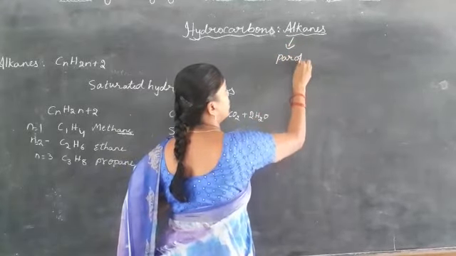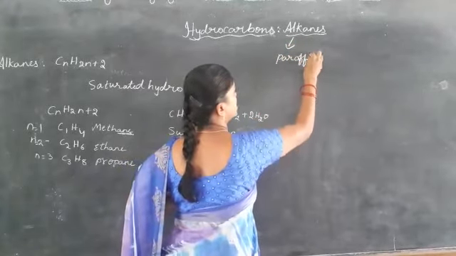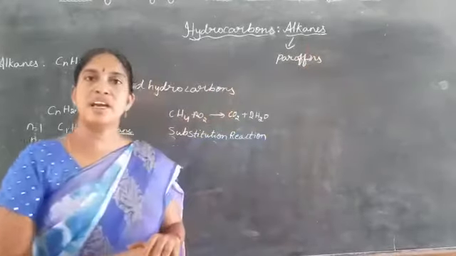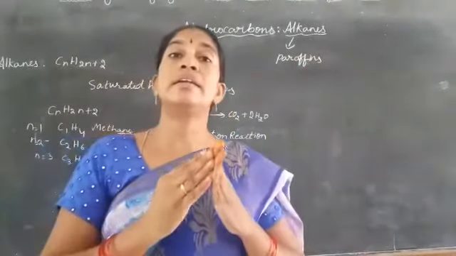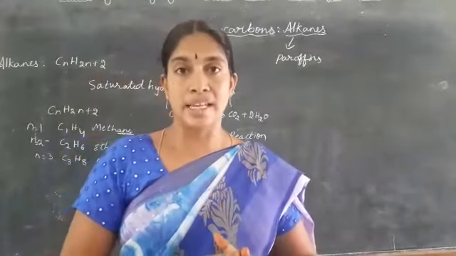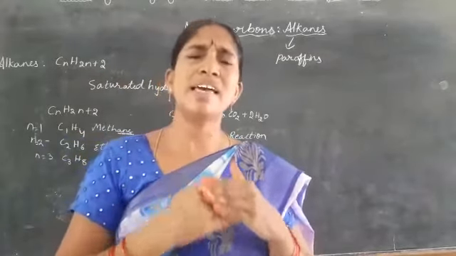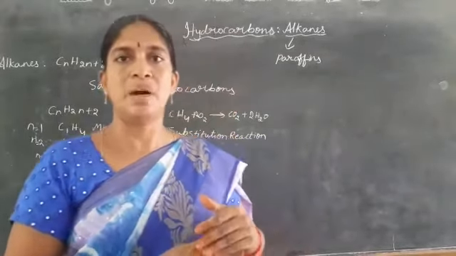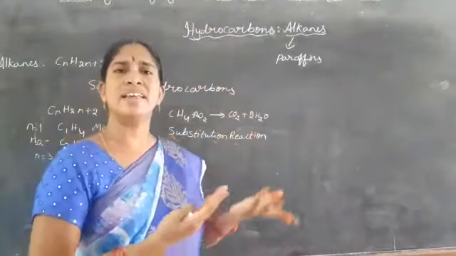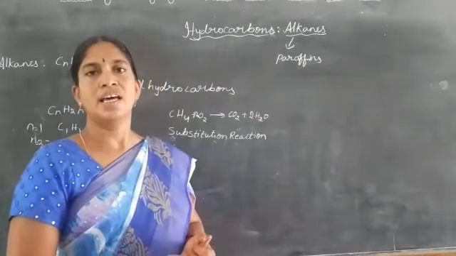Paraffins means very little affinity towards reactivity. That means they are very less reactive in nature. Why? Because they are already satisfied, they need not participate in reactions.